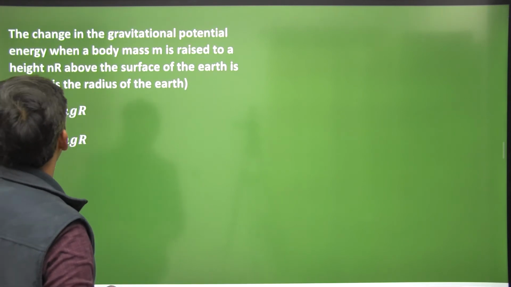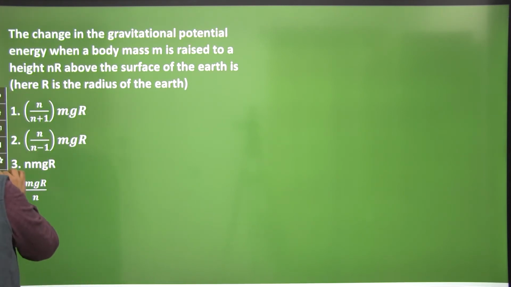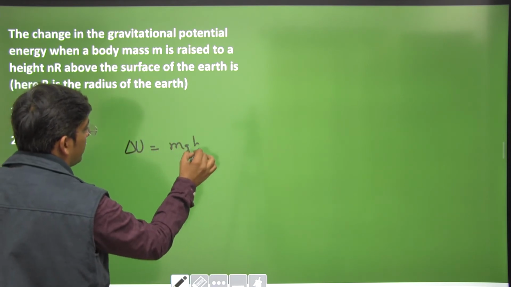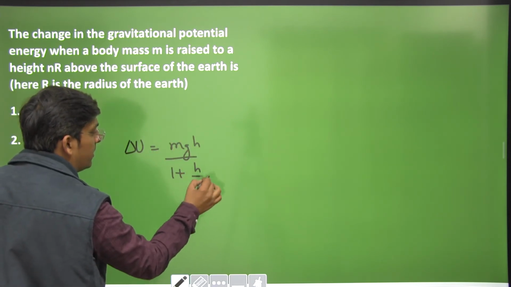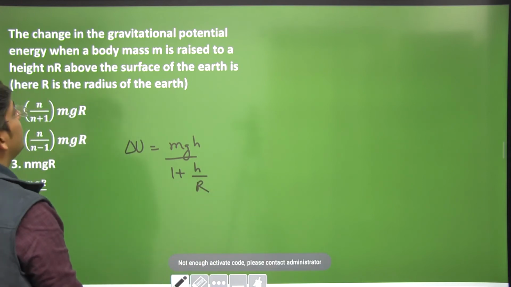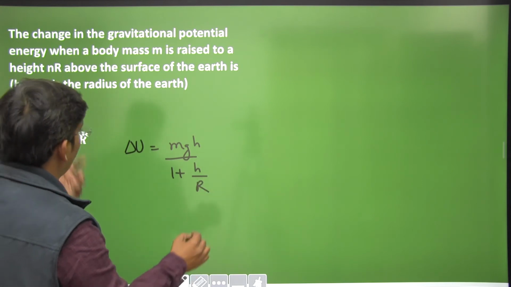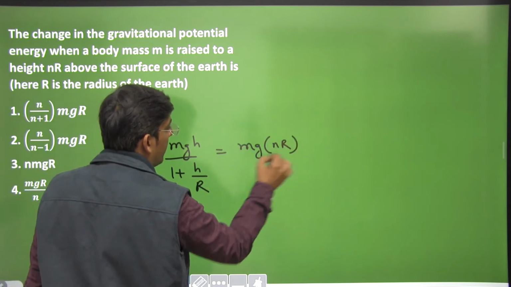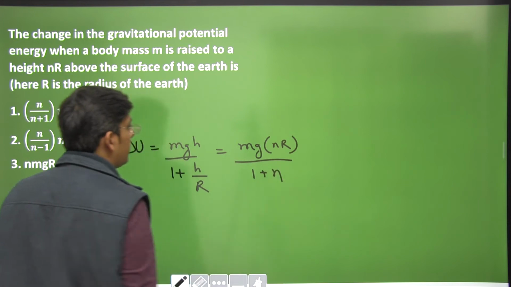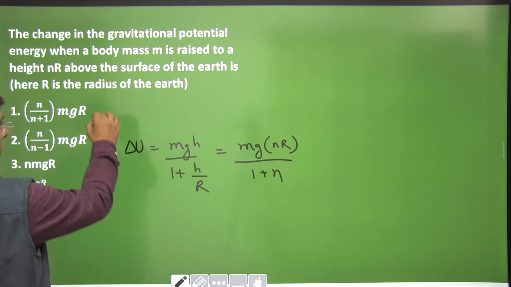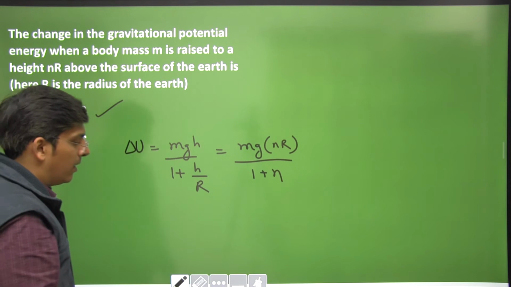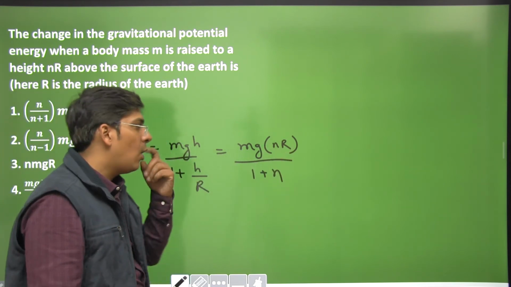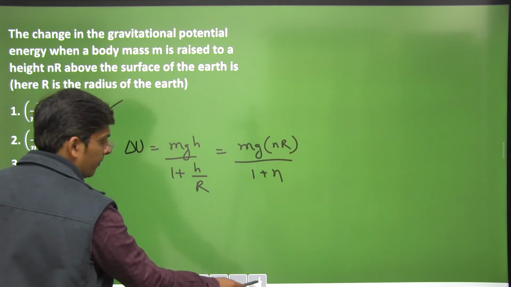Change in gravitational potential energy, right? We have a formula here which is mgh over 1 plus h by r, where h is the height above the earth's surface. The body is raised to a height nr above the earth's surface. So we have got the direct formula, mg nr divided by 1 plus n, dear students. Do we have an option here? Yes, we have an option here. This is the correct one. Body is taken from the surface of earth to a height that is n times the radius of earth. Obviously this is the answer, right?